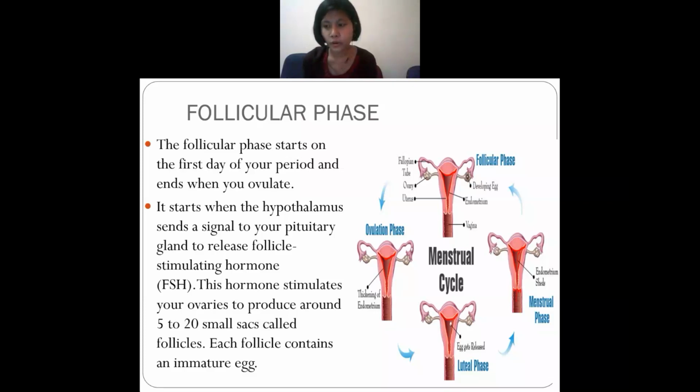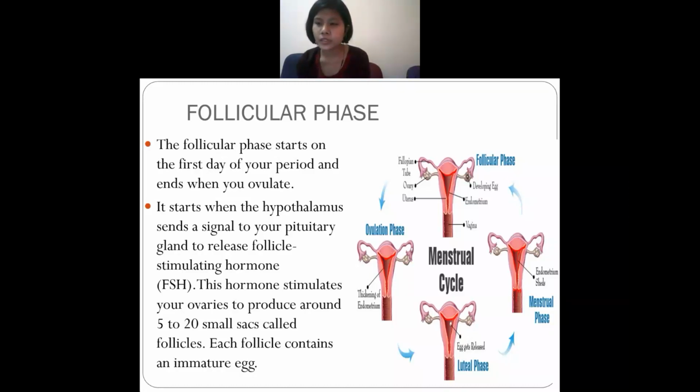And it will end when the woman ovulates, that is, when she starts to form the egg.